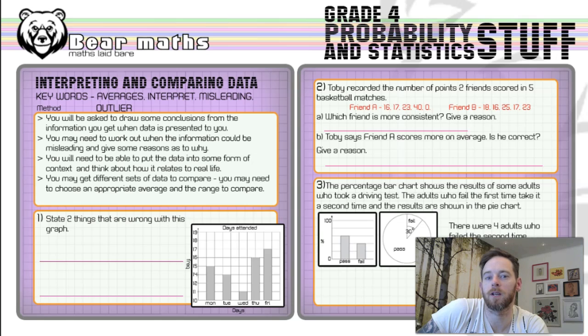Hello and welcome to video number 202. This one is on interpreting and comparing data. The keywords I've got for you are averages, interpret, misleading and outlier.